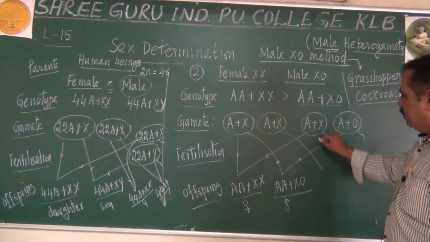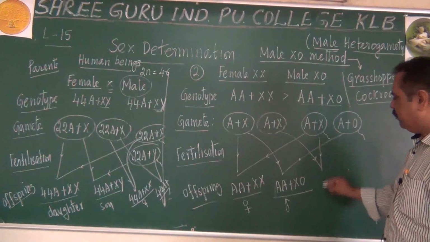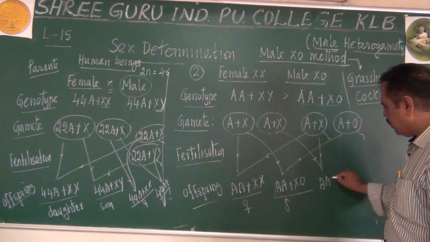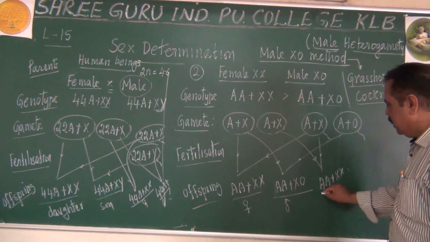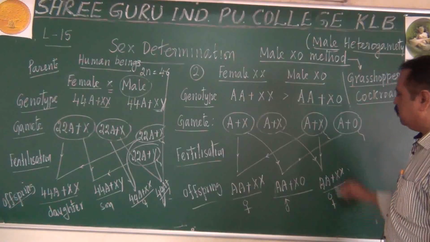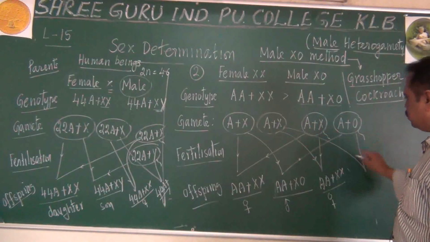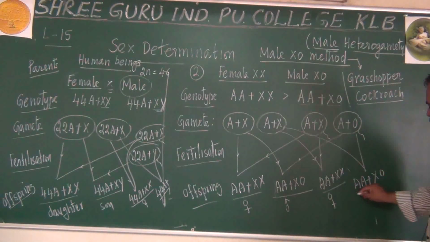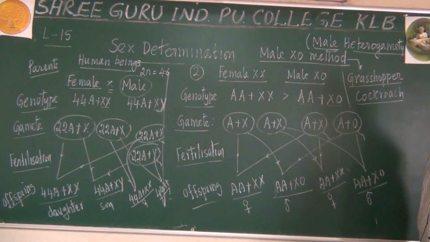Similarly, when these two gametes join, it will be AA XX condition, that is a female grasshopper. If these two gametes join, it will be AA plus X0 condition, that will be a male grasshopper. Do you get this point?